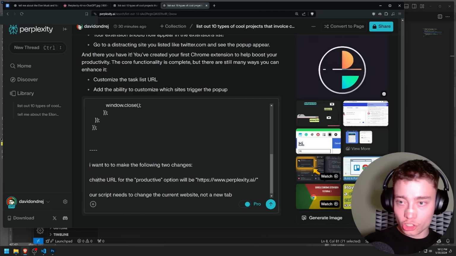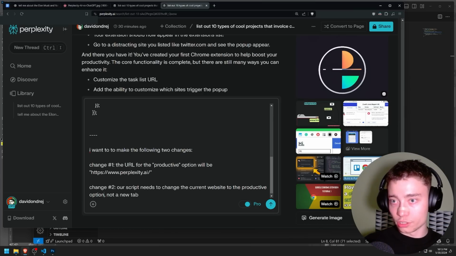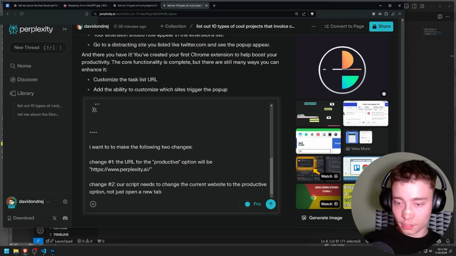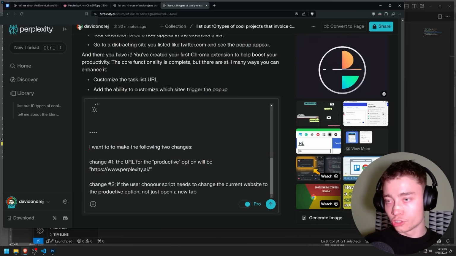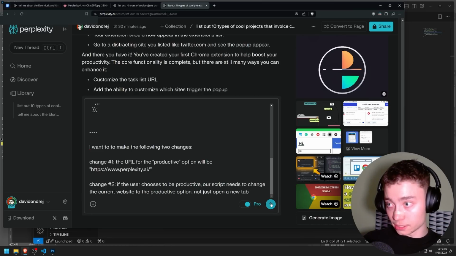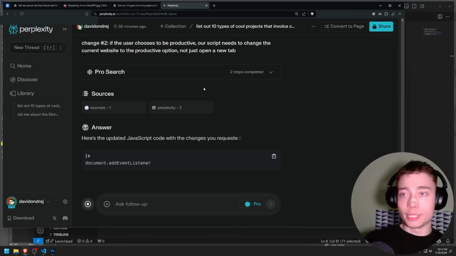Okay, this is going to be change number 1. And then change number 2 needs to change the current website, not a new tab. Option, not just open a new tab. Okay. If the user chooses to be productive. All right, I think this is solid. Let's see how Perplexity Claude 3 updates it.